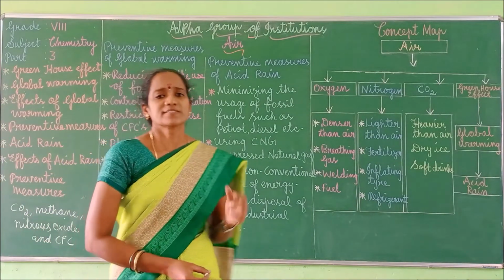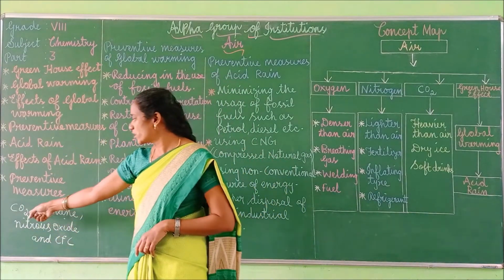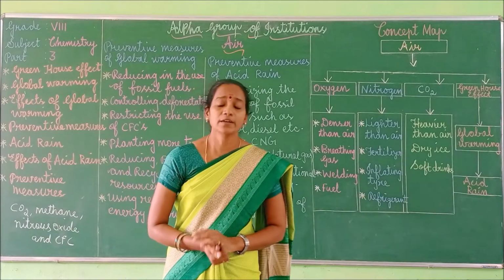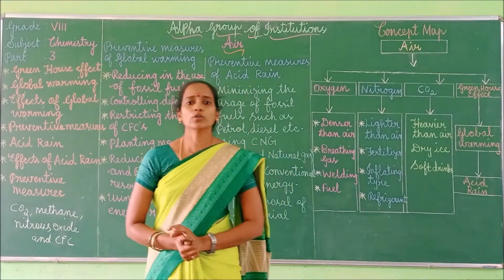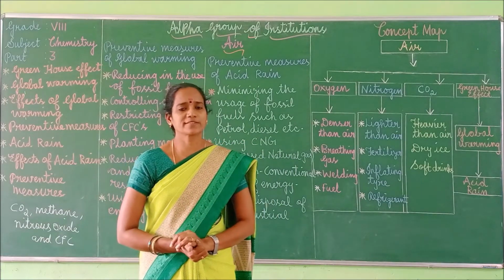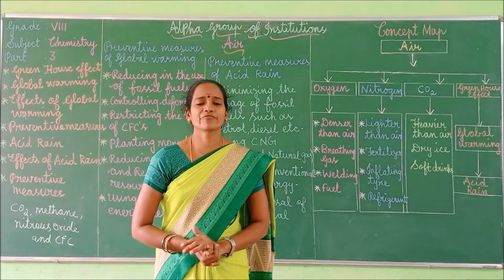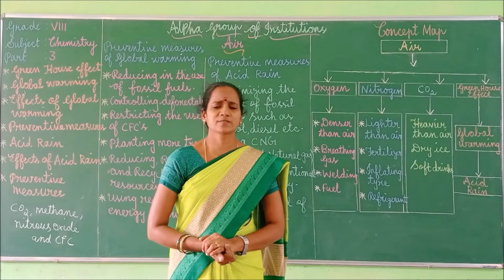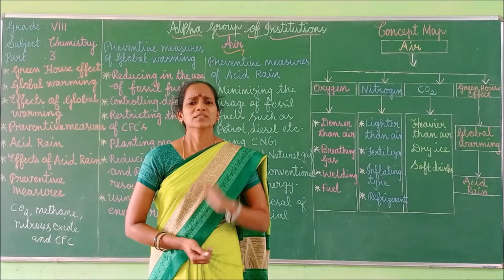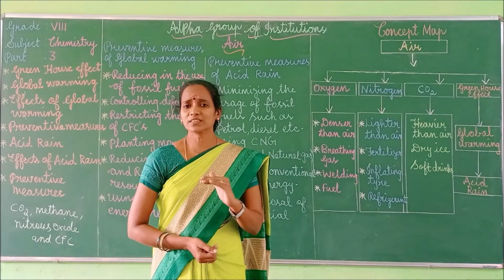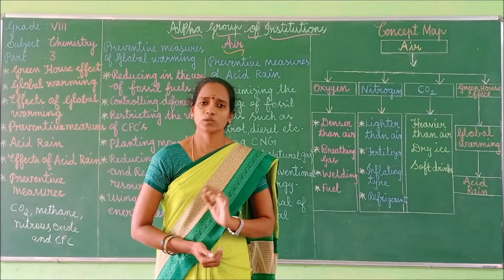Okay. So, some of the greenhouse gases are carbon dioxide, methane, nitrous oxide, and chlorofluorocarbons. The greenhouse effect is one of the things that makes Earth a comfortable place to live.